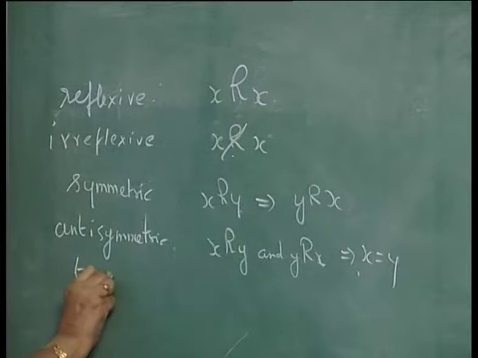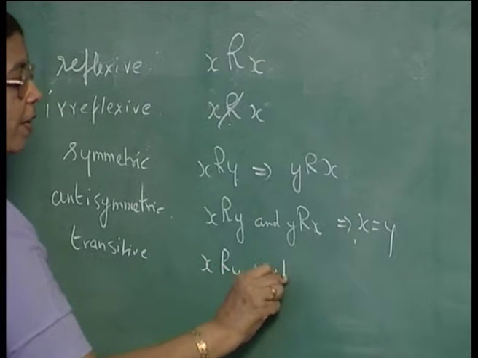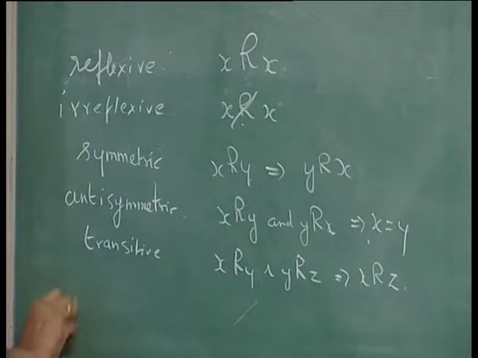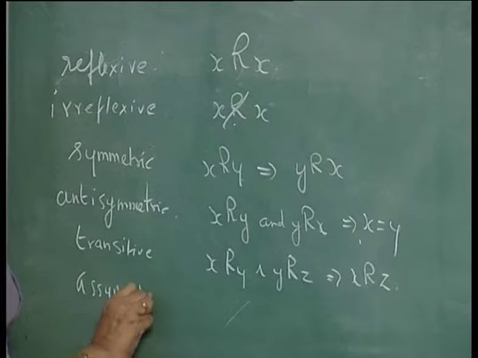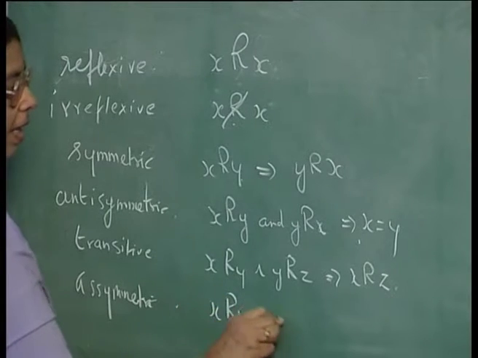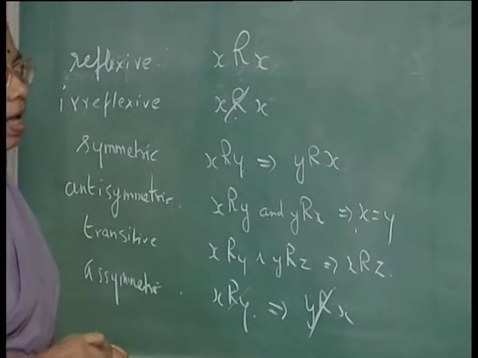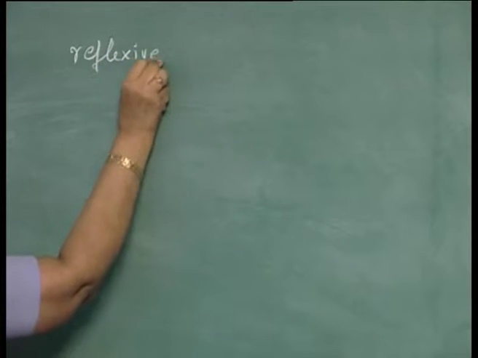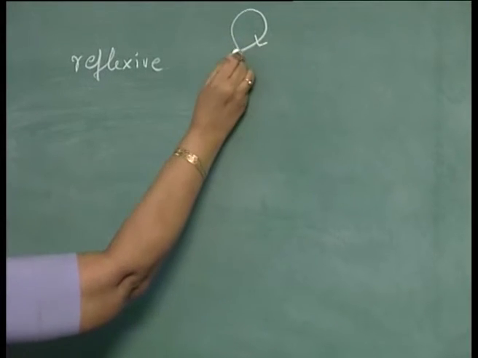Transitive would mean X is related to Y and Y related to Z means X will be related to Z. Asymmetric would mean if X is related to Y implies Y not related to X. In the case of graphs, reflexive means when you represent a binary relation as a directed graph, there will be a self loop on every node.